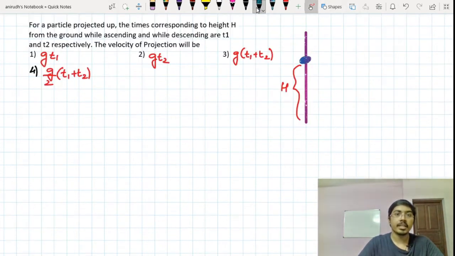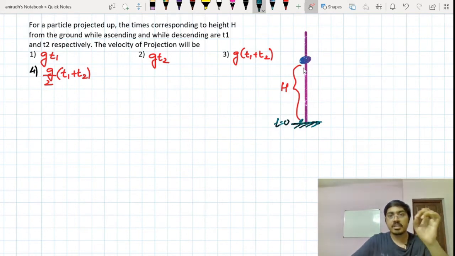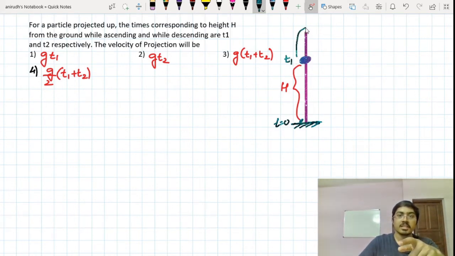Times corresponding to height h from the ground. So let me say this is my ground. From the ground, height h, while ascending and while descending, are t1 and t2 respectively. So let's suppose that you are throwing the ball at time t equal to 0. After time t1 is over, it is reaching over here, and then it goes up, it stops over here, where the velocity is equal to 0, then it starts coming down, and as it comes down, when it reaches over here, the time is t2.